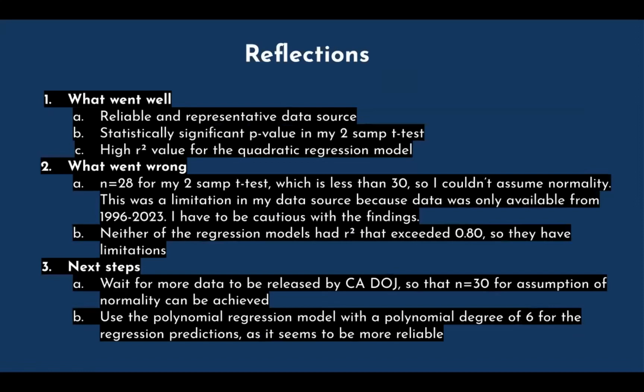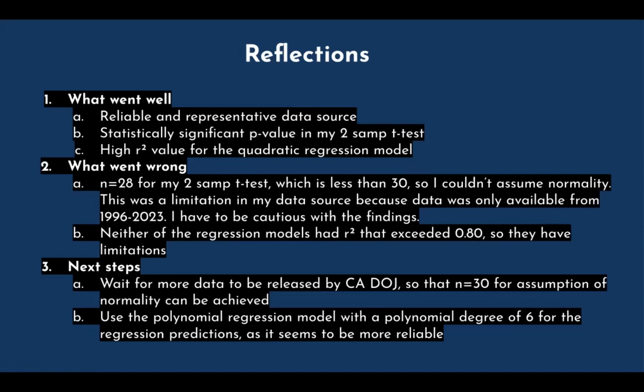So some reflections on my project. Firstly, what went well? Well, I had a reliable and representative data source. I had a statistically significant p-value in my two-sample t-test, and I had a high R-squared value for the quadratic regression model. However, some things went wrong. For my two-sample t-test, I only had 28 years for my data, which is less than 30, so I couldn't assume normality. So I have to be cautious with my findings. Additionally, neither of the regression models had an R-squared value that exceeded 0.8, so they may have some limitations.